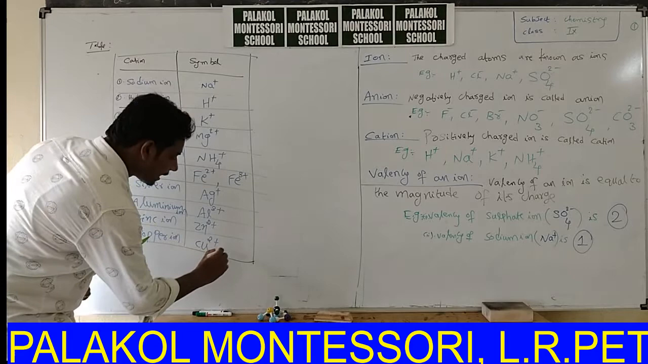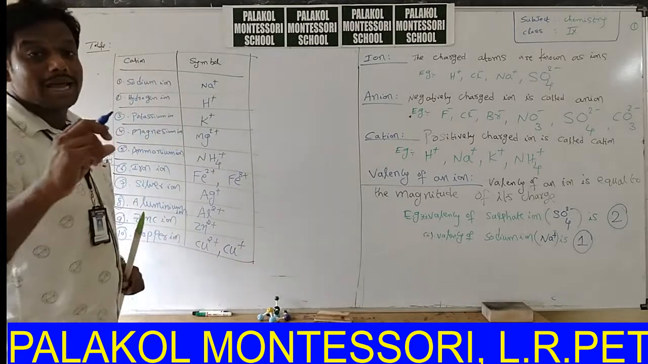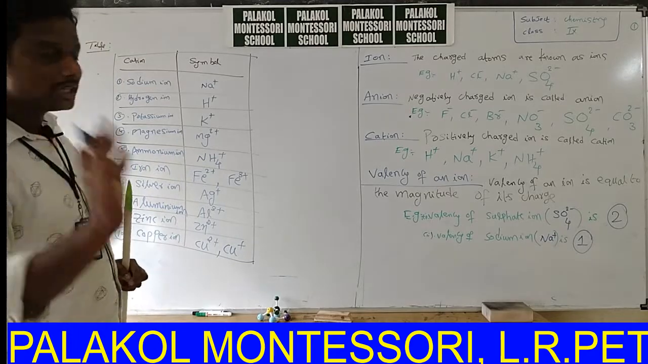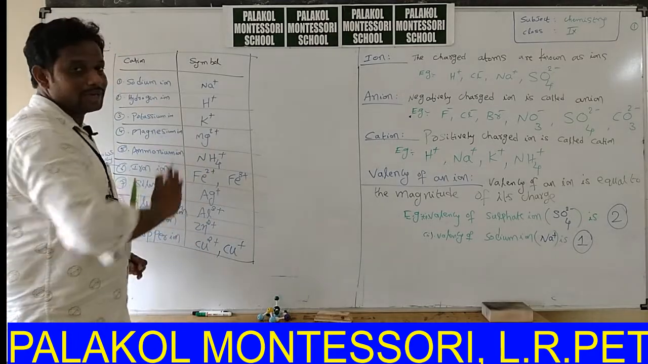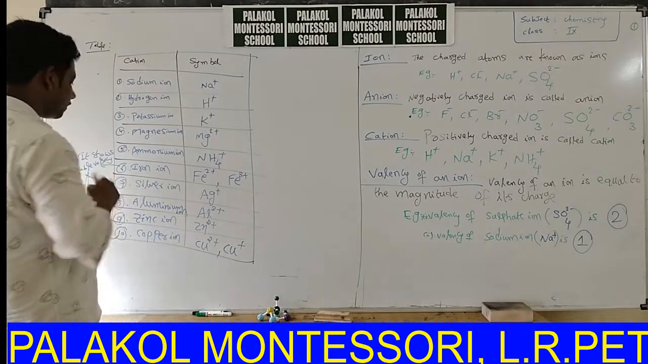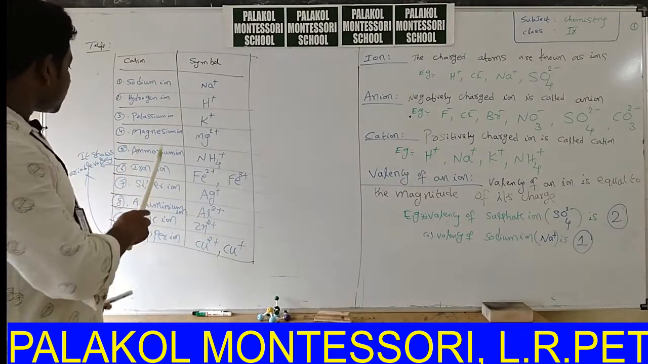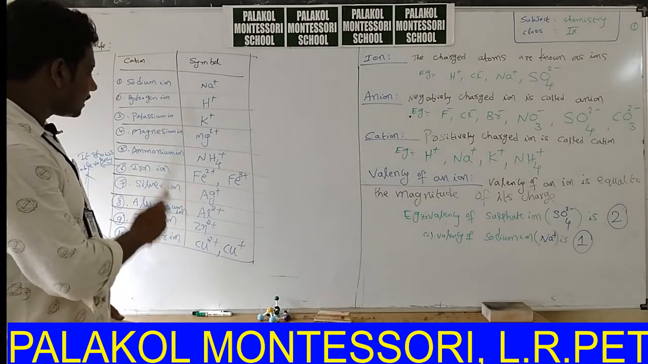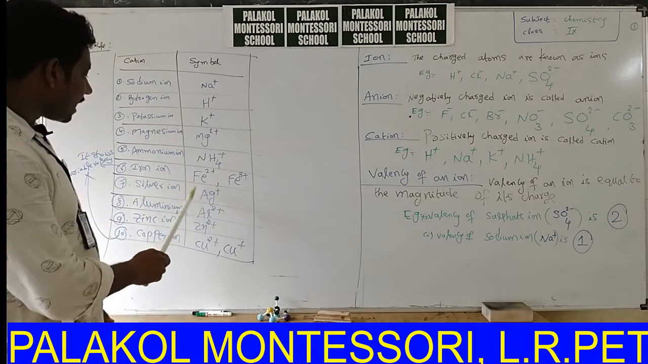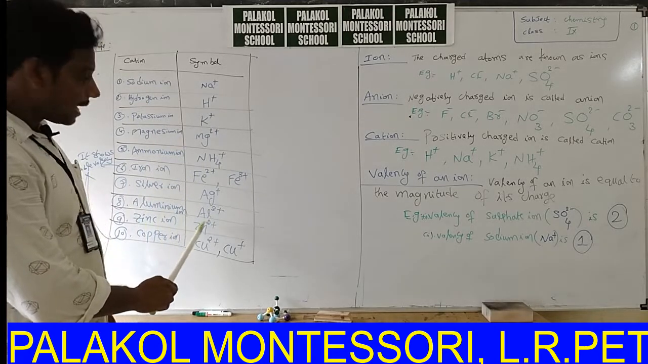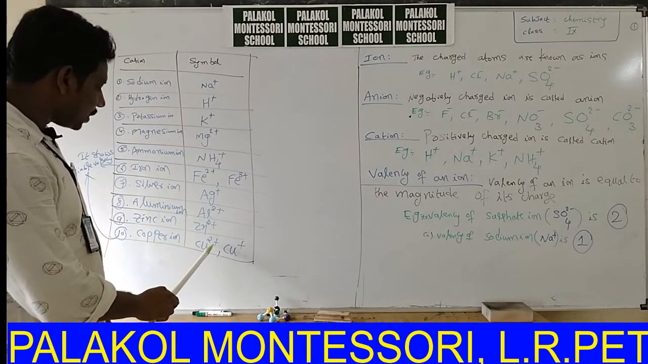That means sometimes it exists as Cu2+, sometimes it exists as Cu+. Like that, iron also exhibits Fe2+ and Fe3+. That means it shows variable valency. Next, ammonium ion NH4+, iron ion Fe2+, Fe3+, silver ion Ag+, aluminium ion Al3+, zinc ion Zn2+, copper ion Cu2+.